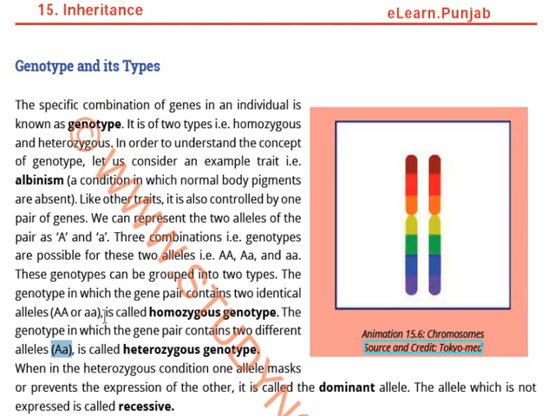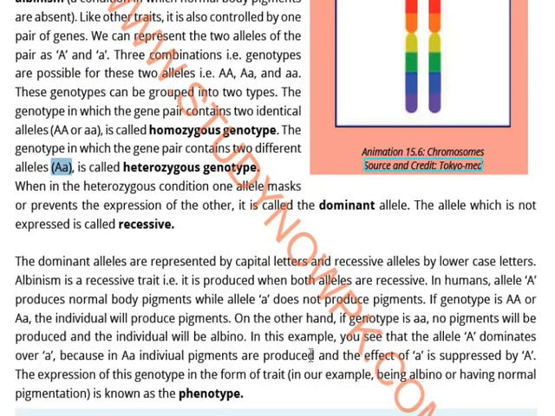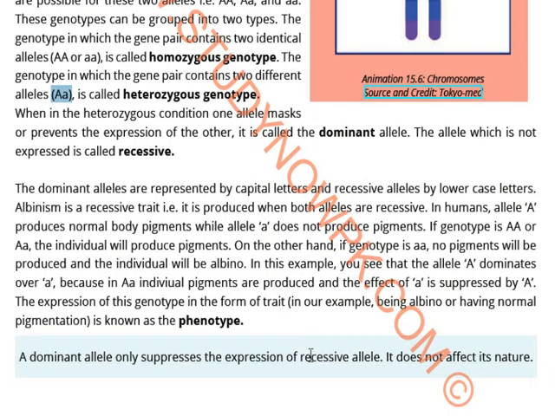So when in heterozygous conditions, if one allele masks or prevents the expression of another gene, it is named as dominant. Otherwise, it is named as recessive. Understand? See, I'll give you an example here.